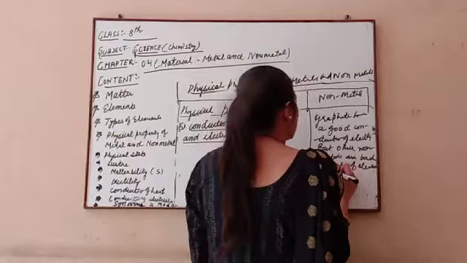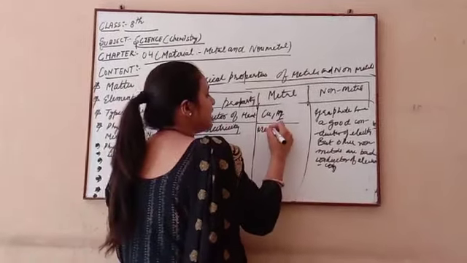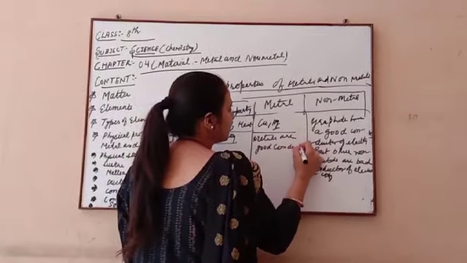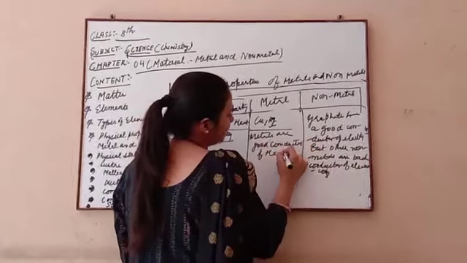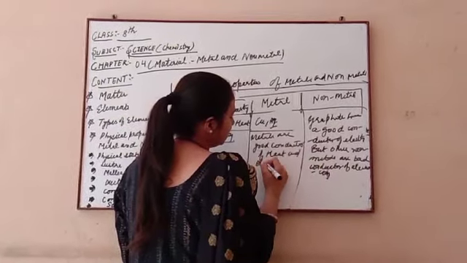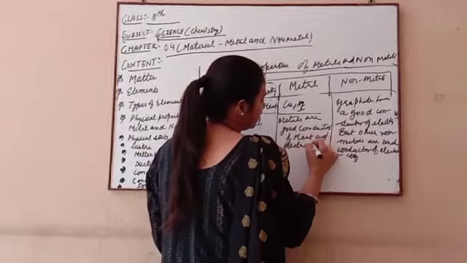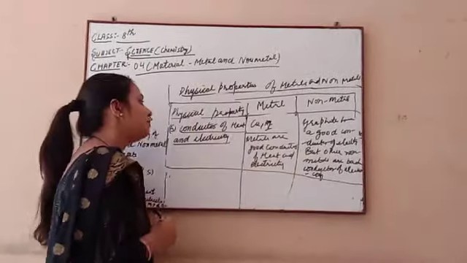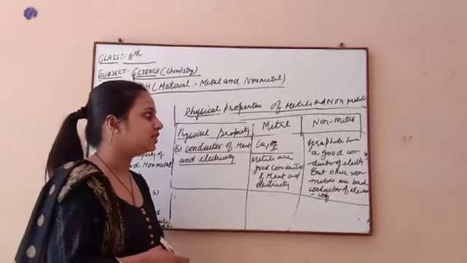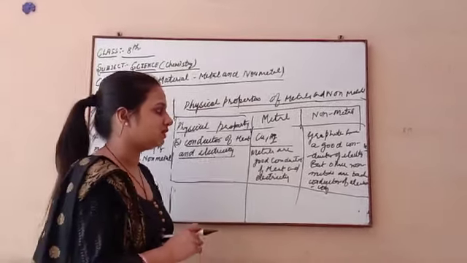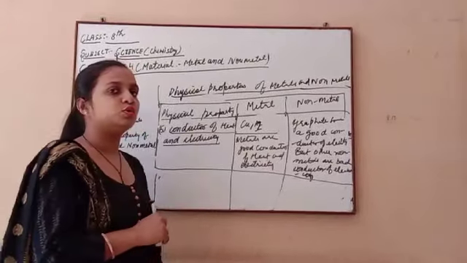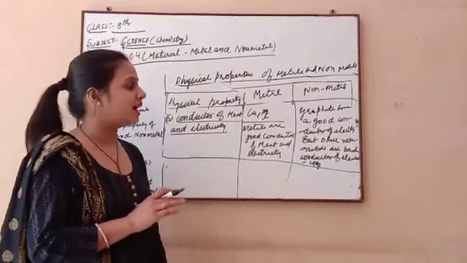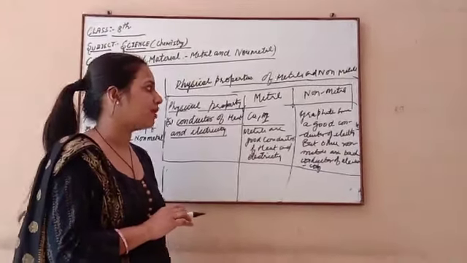Okay, got it. Now here metals are good conductors of heat and electricity. So on the basis of conduction of heat and electricity, metals are always good conductors of heat and electricity, and non-metals are poor conductors of electricity. That's why metals are used to make copper wire, and non-metals are used to make the covering of this copper wire, that is plastic. So plastic is an example of a non-metal.